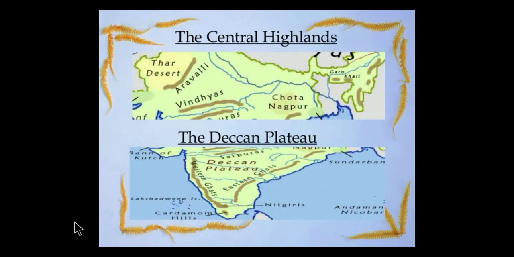Now, if we see this part, the whole part is called the Central Highland, and this part is called the Deccan Plateau. This is the small picture I have shown about how this whole part is known as the Central Highlands. Hope, children, till now you have got clarity on the peninsular plateau. Now we are going to study a brief description of the Central Highlands.